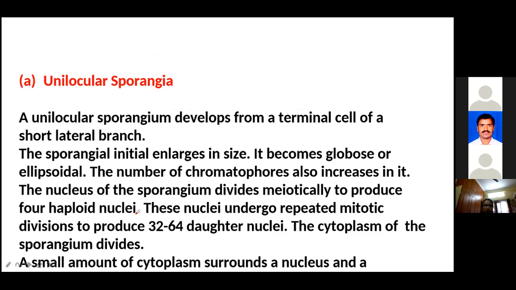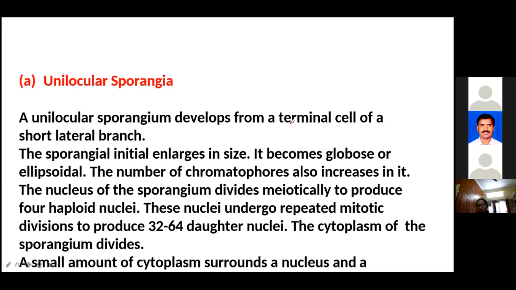See here, girls. In this one you can observe the terminal cells that produce the unilocular sporangia. These terminal cells increase in size. How is the unilocular produced? The terminal cell of the bractlet, on the creeping or erect system, produces the reproductive organs, uni or plurilocular.